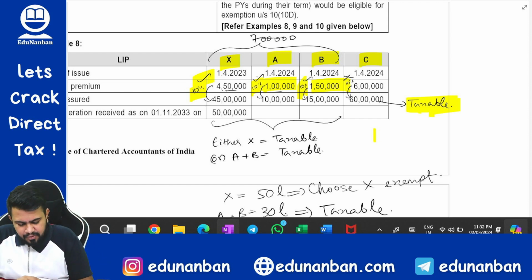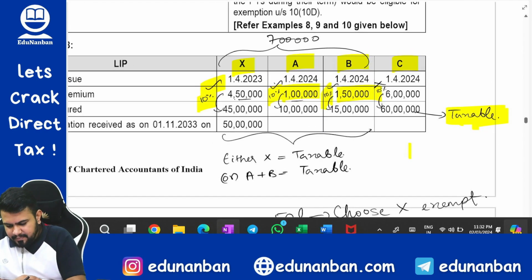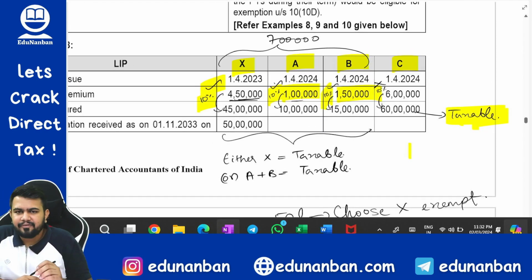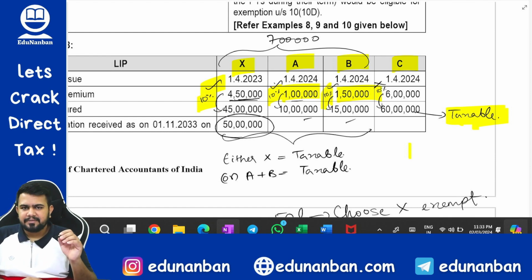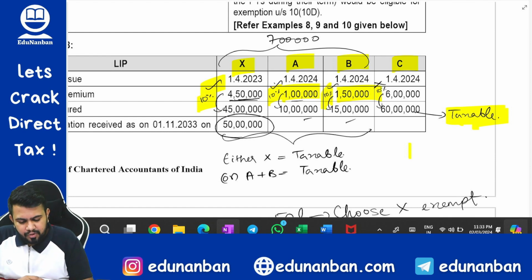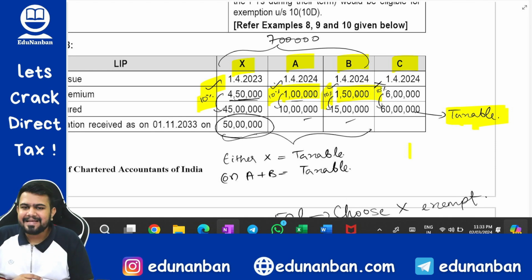Okay, so here what you can do, you can either choose X, that is 4,50,000. You can either tell that I will choose X as exemption and A and B I will tax. Okay, or you can choose A and B, which will come to around 2,50,000, and you can choose X as taxable.